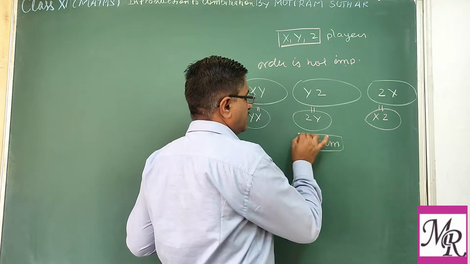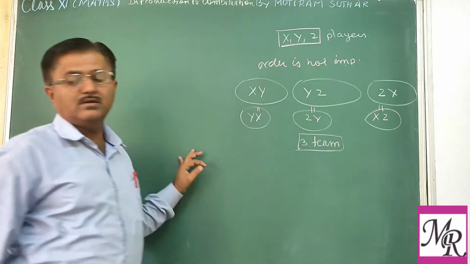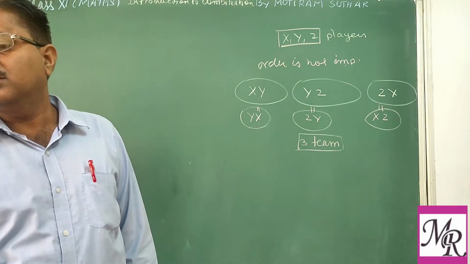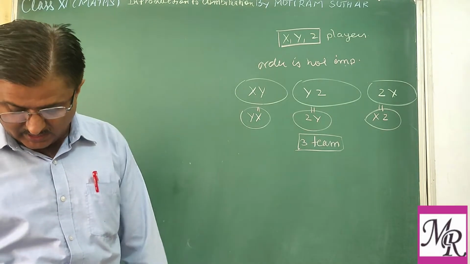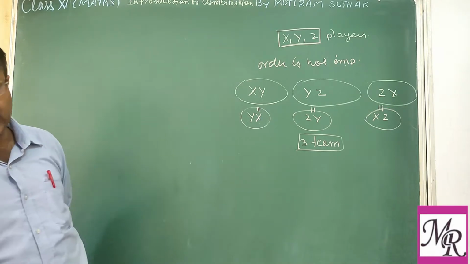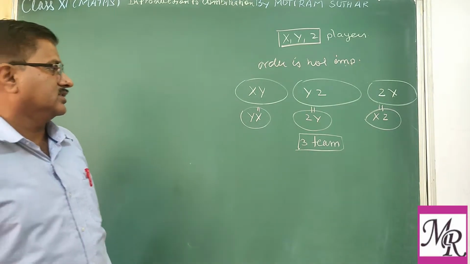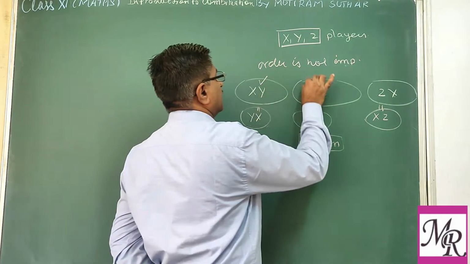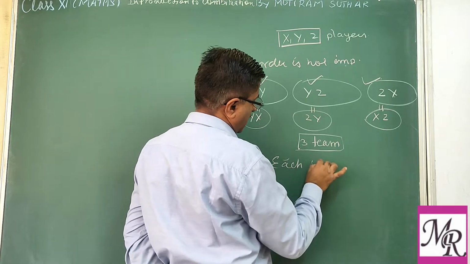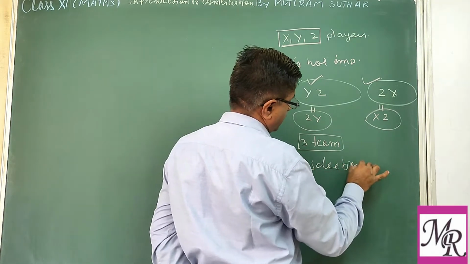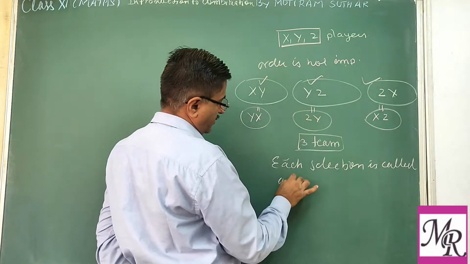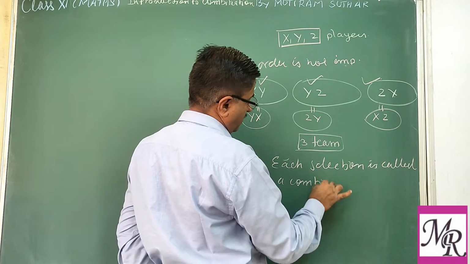So this is known as combination. Combination of 2 players out of the given 3 players, we can construct 3 teams. Clear? So each selection is called a combination. So this is known as a combination. Each selection is called a combination. So this is the definition you may call.